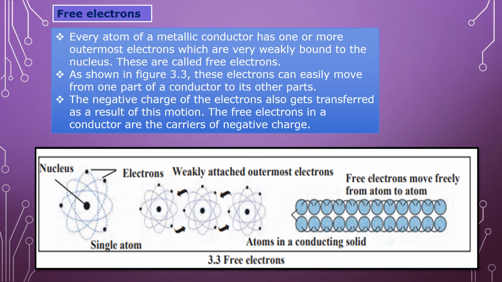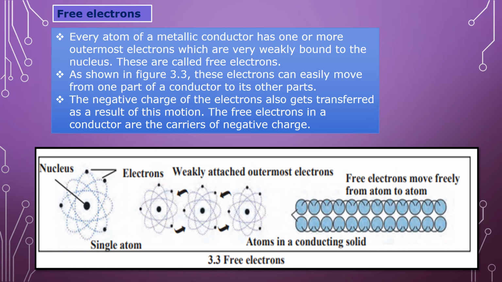Now let us see free electrons. Every atom of a metallic conductor has one or more outermost electrons which are very weakly bound to the nucleus, and these electrons are called free electrons. So every atom contains one or more outermost electrons in its last shell, and these electrons are called free electrons.